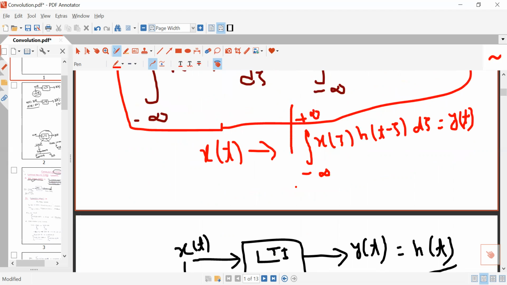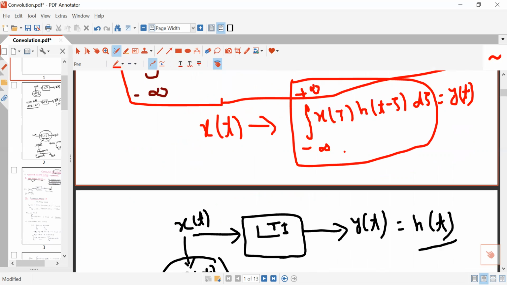This integral is termed as convolution. This integral is written as x(t) convolution h(t), which is equal to y(t). So this is the definition of the convolution integral.